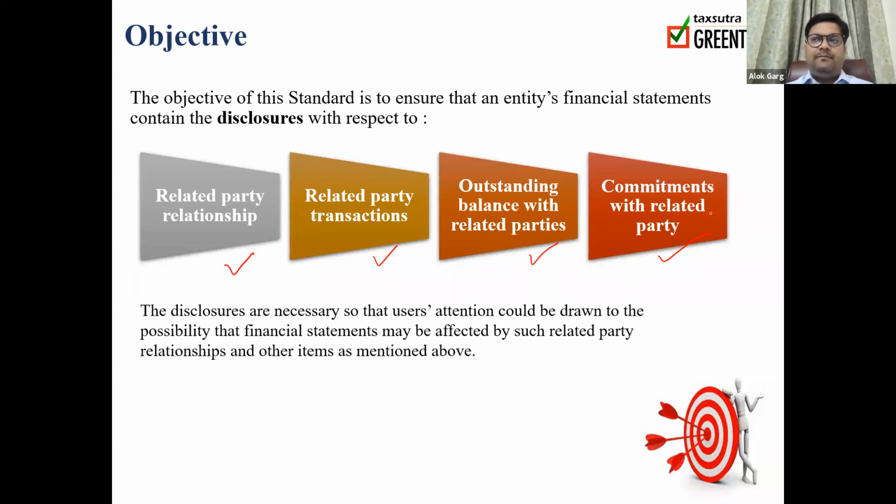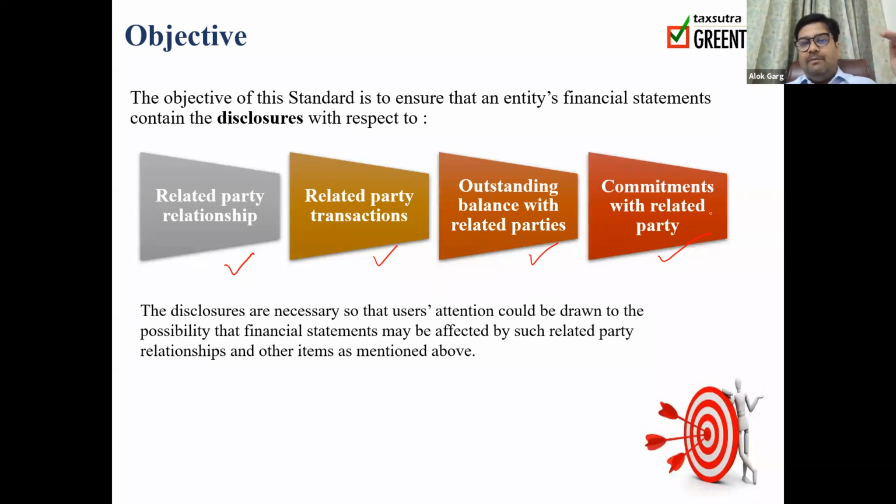Second example: B Limited was purchasing some product from C Limited, which is an independent party. Now A Limited has invested in B Limited, and B Limited has become a subsidiary of A Limited. So now the relationship between A Limited and B Limited is that of a holding company and a subsidiary company.